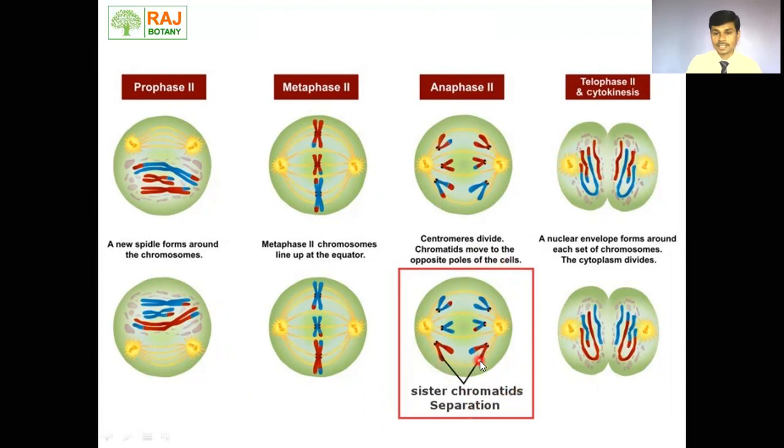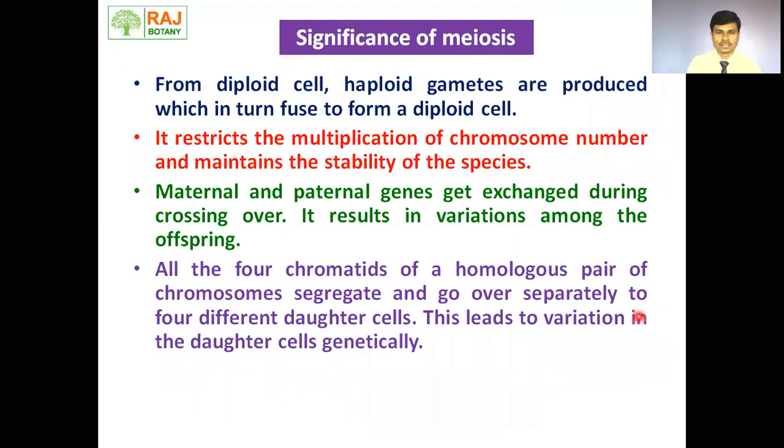Sister chromatids are separated. In telophase second and cytokinesis, a nuclear envelope forms around each set of chromosomes. That is telophase second. And in cytokinesis second, the cytoplasm gets divided, and there is formation of 1, 2, 3, 4 cells.